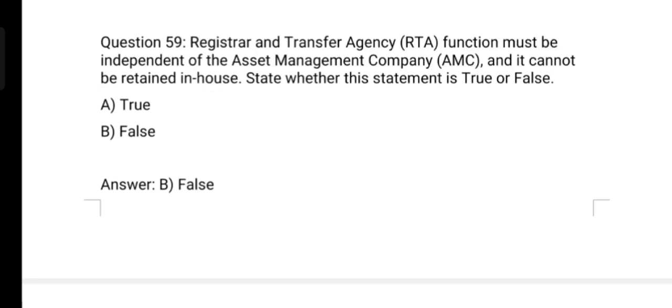Next question. Registrar and Transfer Agency, RTA, function must be independent of the asset management company and it cannot be retained in-house. State whether it is true or false. And the answer is it is false.